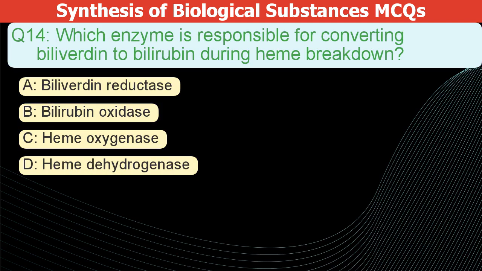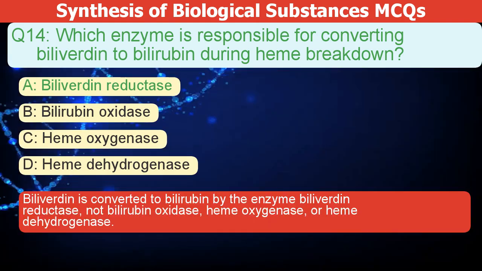Which enzyme converts biliverdin to bilirubin during heme breakdown? A. Biliverdin reductase. B. Bilirubin oxidase. C. Heme oxygenase. D. Heme dehydrogenase. The correct answer is A. Biliverdin is converted to bilirubin by the enzyme biliverdin reductase. Not bilirubin oxidase, not heme oxygenase, not heme dehydrogenase.